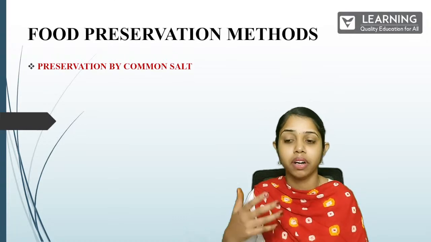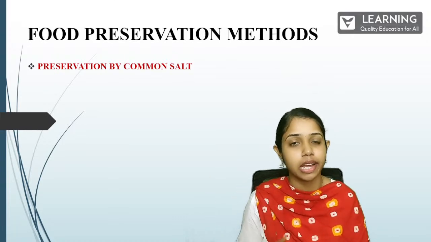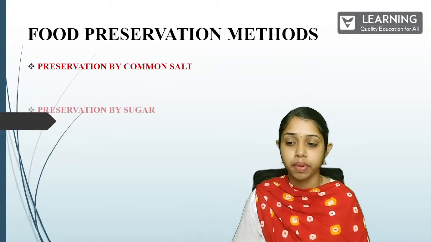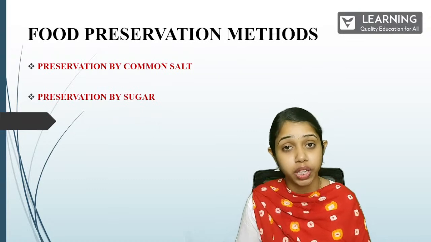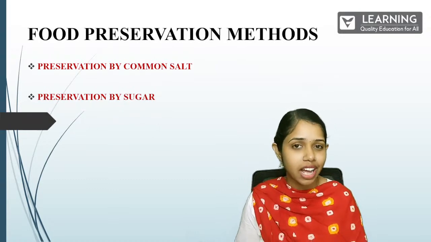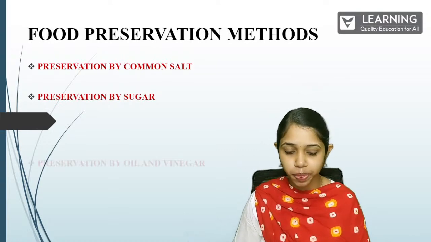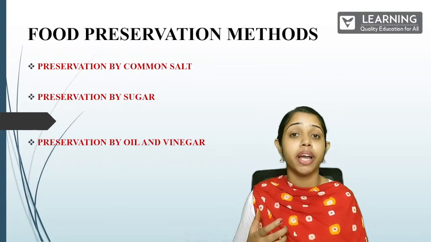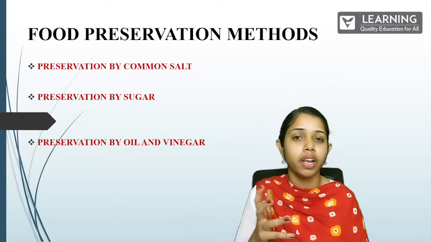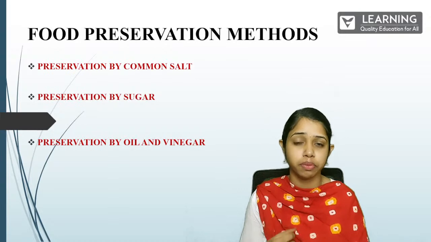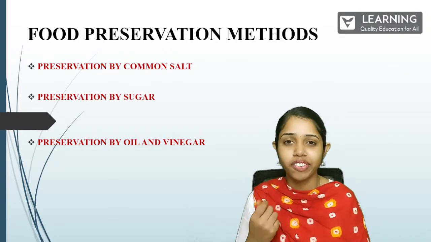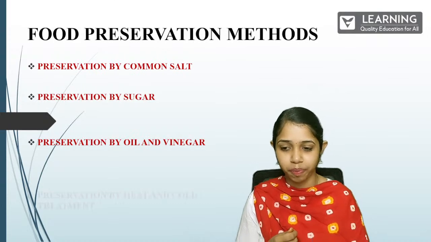We will have a look into all these particular types in detail. So let us try to understand what is the next step. The next one is by sugar. By adding sugar also you can preserve the food. We will have a check how that works also. And the preservation by oil and vinegar. Yes, we use a lot of oil and vinegar in many of our food items when we are preparing. So how does that work? We will have a check into all of that also.